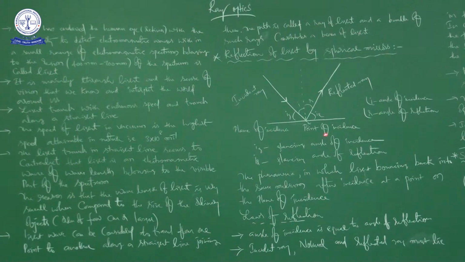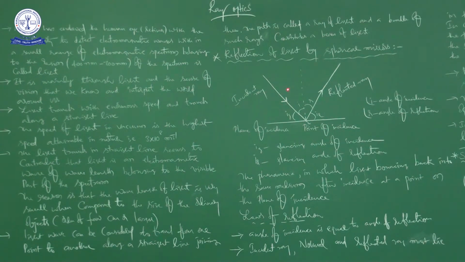You can see this picture. First I will explain the picture. It is the plane of incidence. See the red light. It is the plane of incidence on which the light ray is going to be incident. It is the incident ray, it is the reflected ray, and this is the normal. You see exactly the red light, it is the point of incidence. The point of incidence is the point where the light ray is going to be incident.